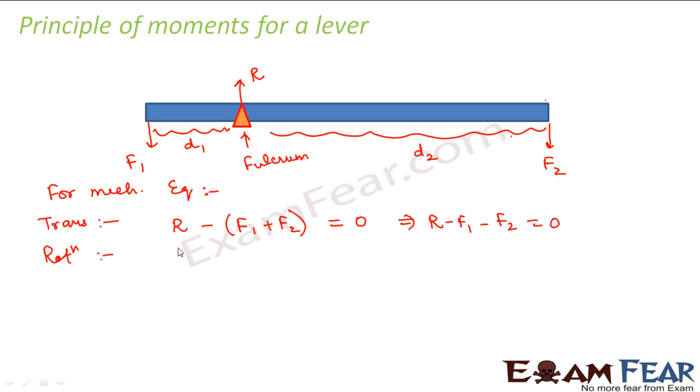Now, what is torque? Torque is given by R cross F. What is R? R is the position from the origin. So, here the fulcrum is considered as the origin. So, that means the torque at this end will be equal to D1 F1 and the torque on the other end will be equal to D2 F2.